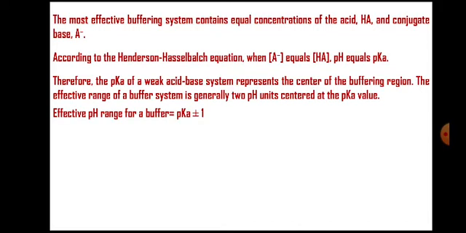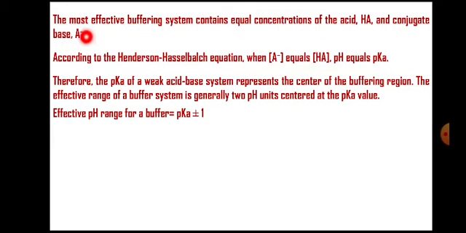Now, what is the most effective buffering system? The most effective buffering system contains equal concentration of HA and conjugate base. That means equal number of weak acid proton donors and equal number of proton acceptors.